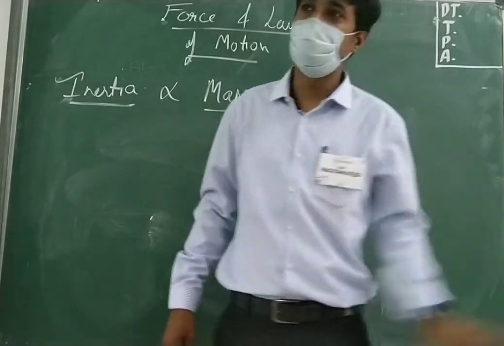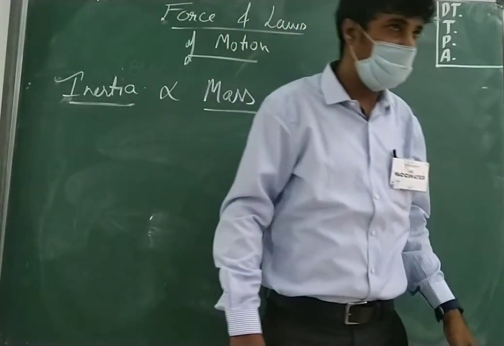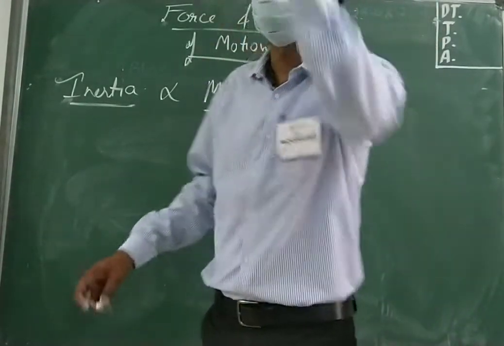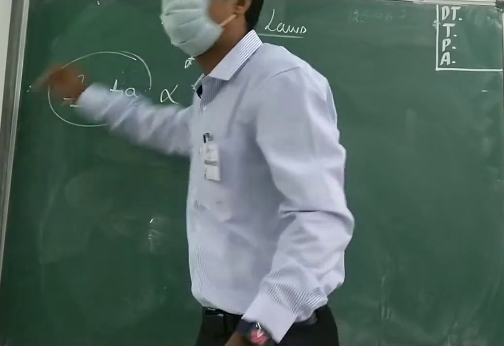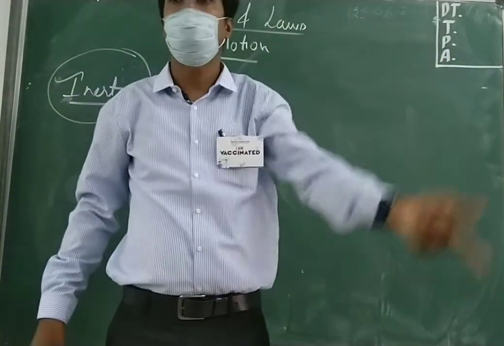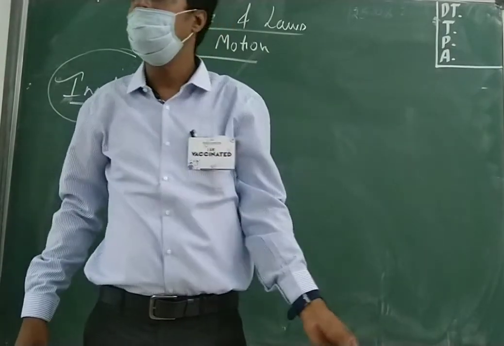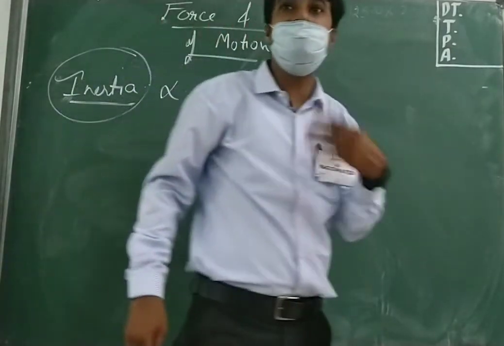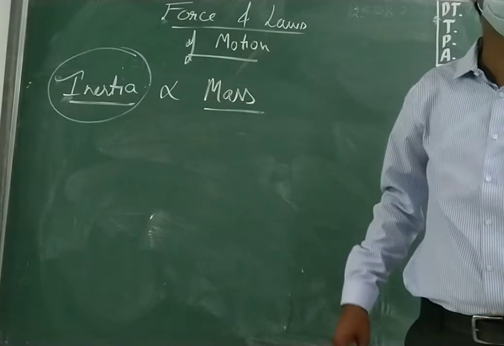It will just pass on. Yes or no? Why? Its inertia is high. The type of motion does not want to change itself. But in case of cycle, the inertia is low.